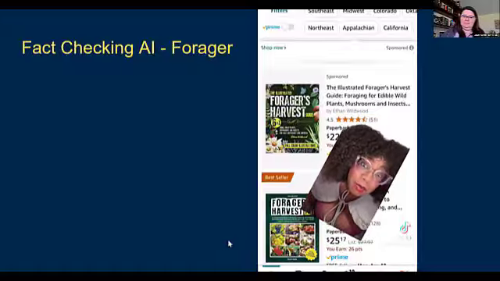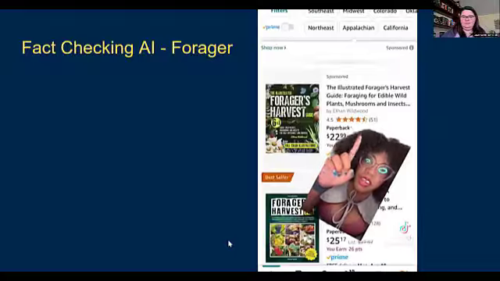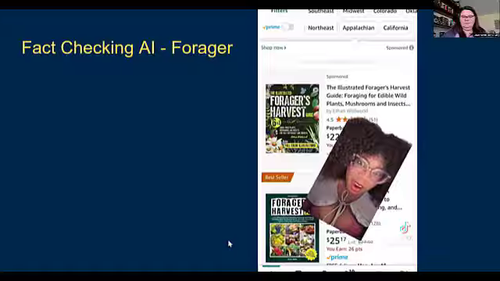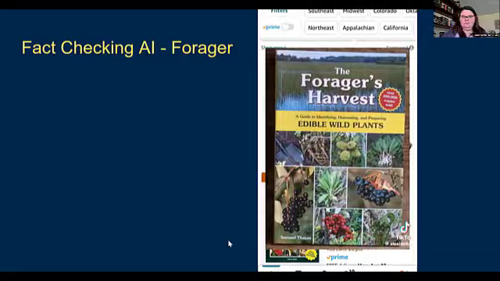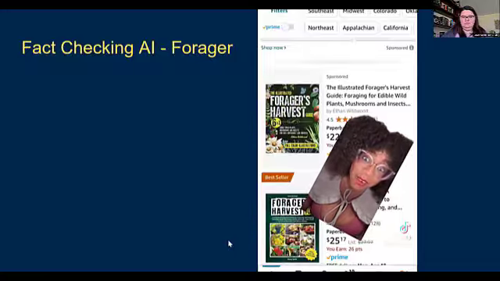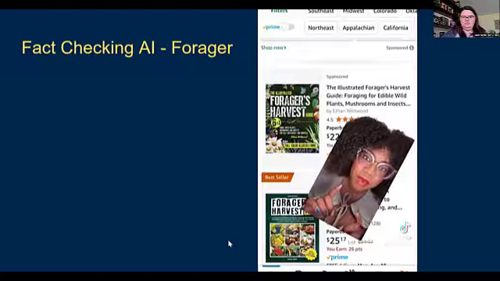If it is, enjoy that because it's really cool, like too cool to exist maybe? So it's called the Illustrated Forager's Harvest Guide. The Forager's Harvest is a famous book by the well-known foraging writer and educator and my friend, Sam Thayer. And a lot of people rip off the name of his books.